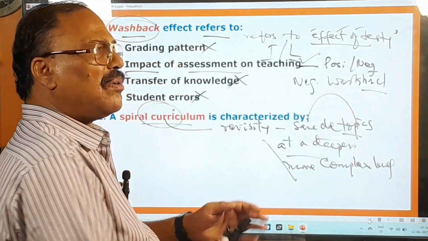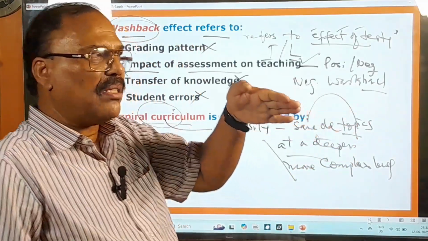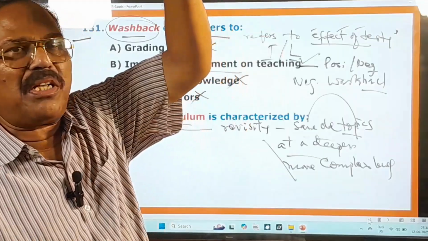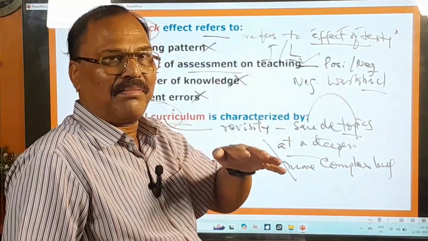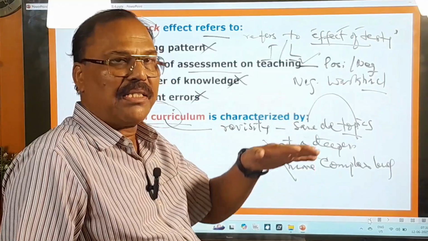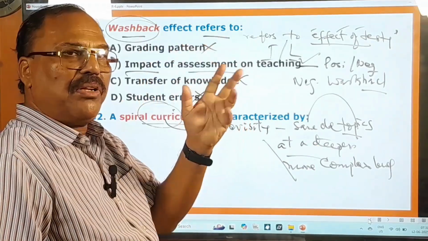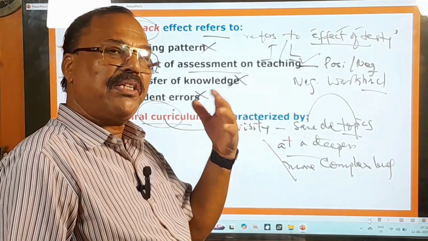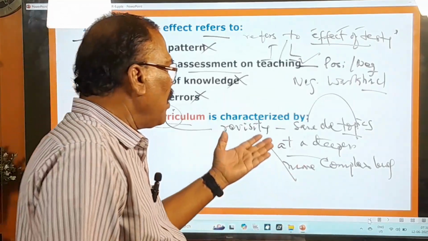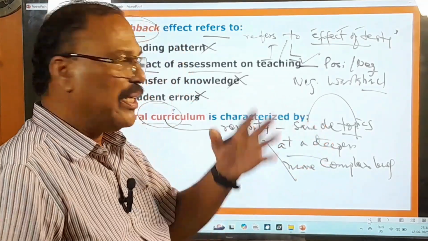In the 8th class they teach some things, in the 9th class more things, and in the 10th class even more. So the level of complexity is increasing year by year. When you revisit all of them, you have to revisit them every time at a deeper and more complex level. That is very important.